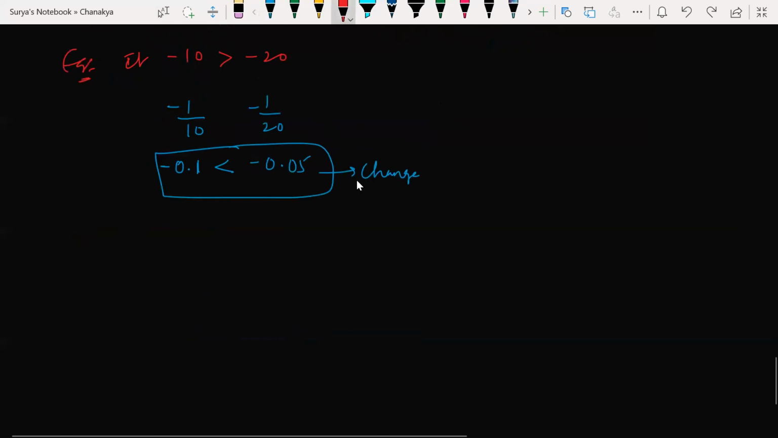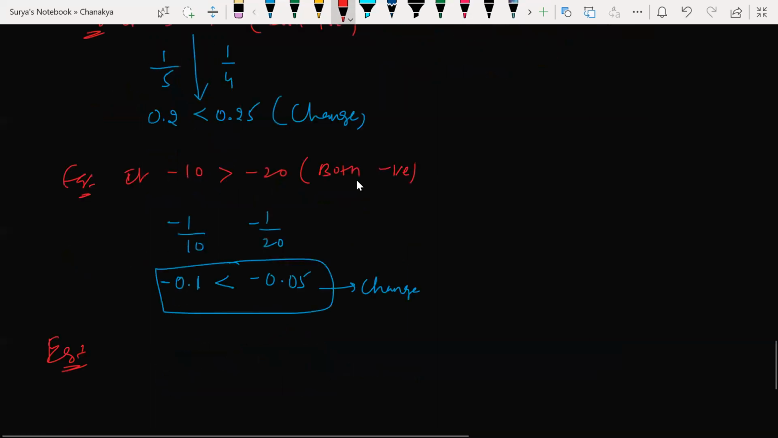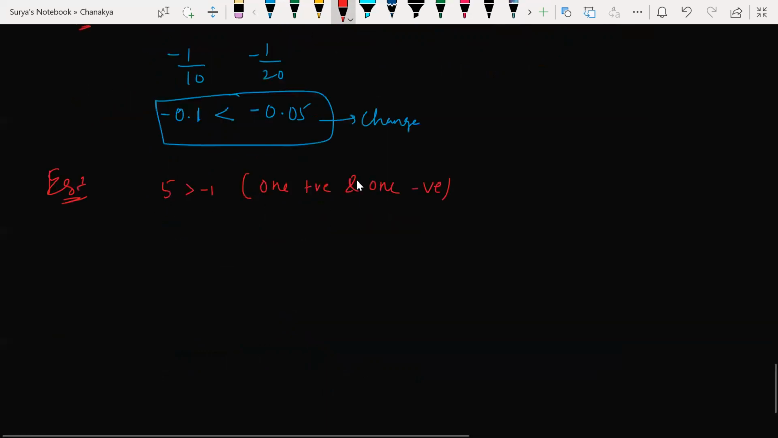Hope it is clear. Now let's write cases, guys. This is case 1, both positive, and both negative. When both are negative, the inequality changes. Now I'm taking one case alternate, one positive and one negative. Let's say 5 is greater than -1. Look at the reciprocals: 1 by 5 and 1 by -1. So 1 by 5 is how much? 0.2, correct? 0.2.